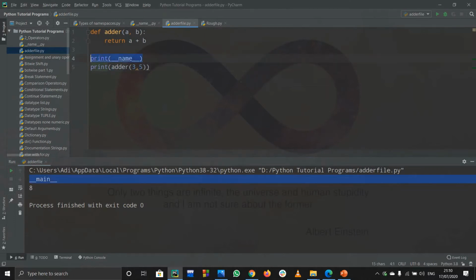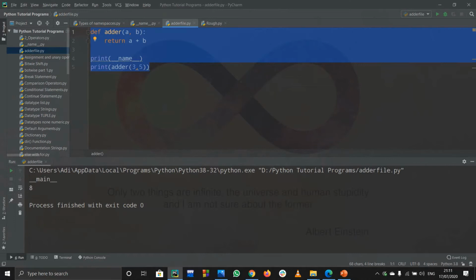And first of all we printed the name of that module. So this is obviously the main module. This is the main file in which we are working. That's why it printed out the module name as __main__. And afterwards when we printed the addition of 3 and 5, obviously it gave us the output as 8. So this is fine. This is my module.